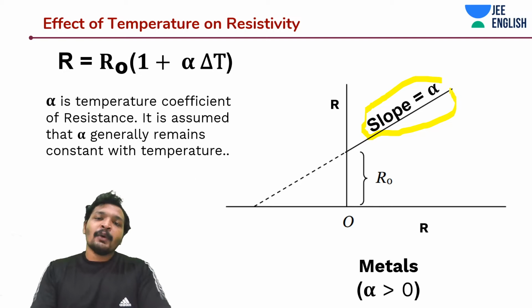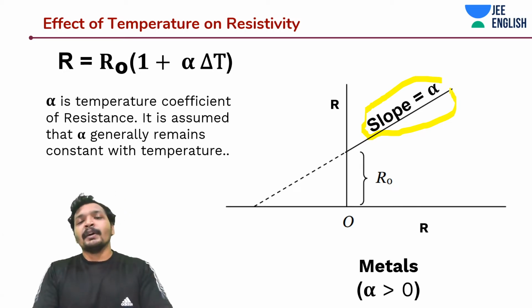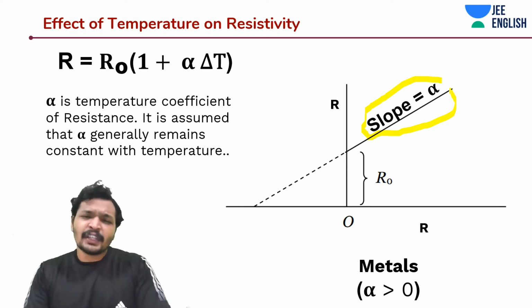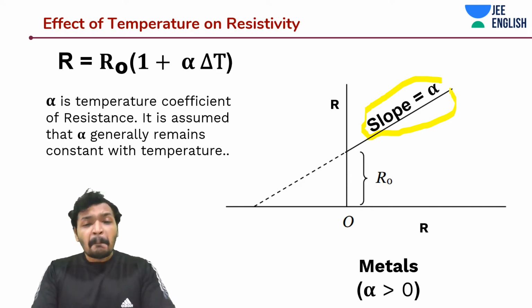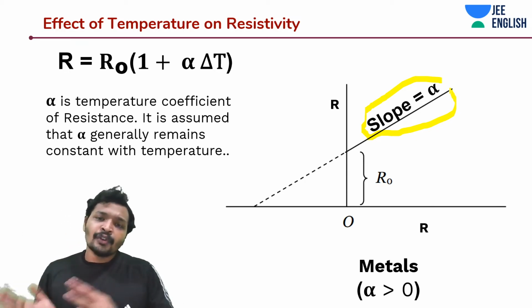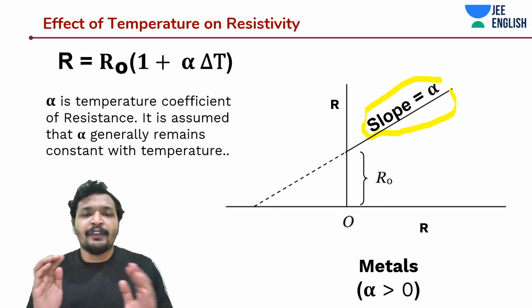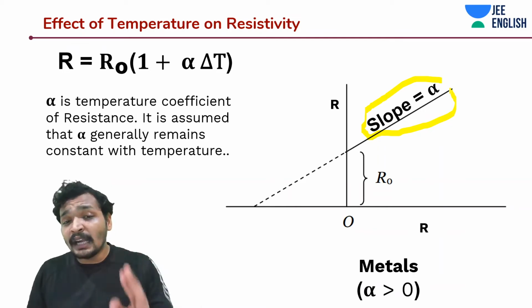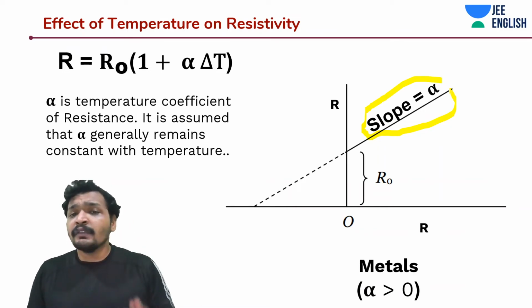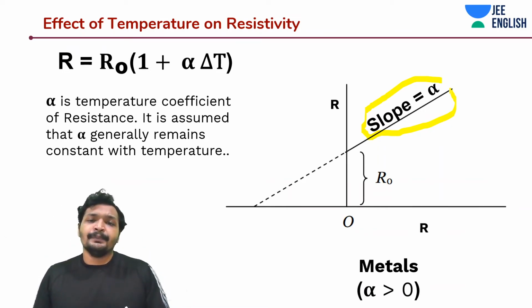In fact, there's alpha 1 plus alpha 2 t squared and so on, and this alpha can also vary with temperature. But for convenience, and given the range of temperature that we are talking about, we will take alpha as constant unless exclusively mentioned in your question.